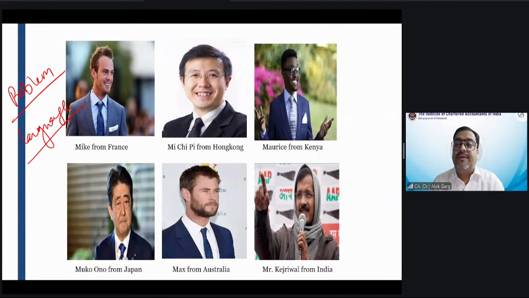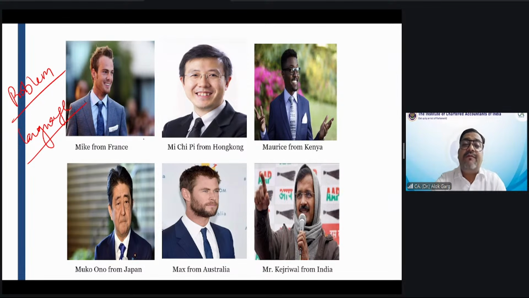Friends, do you know how many countries are there in the world? Almost 200 countries. And do you know how many GAAPs, generally accepted accounting principles, how many accounting standards are there in the world? There are more than 50, 60 accounting standards. For example, there is Singapore GAAP, UK GAAP, US GAAP, Portuguese GAAP, Bangladeshi GAAP, Bhutanese GAAP, Indian GAAP, Japanese GAAP, Canadian GAAP, Australian GAAP, African GAAP. So there are so many GAAPs in the world, right?